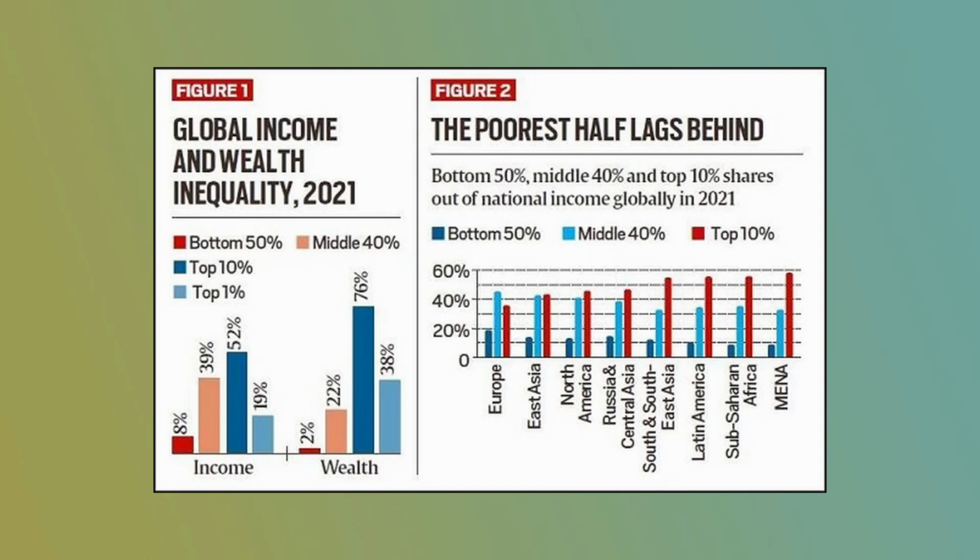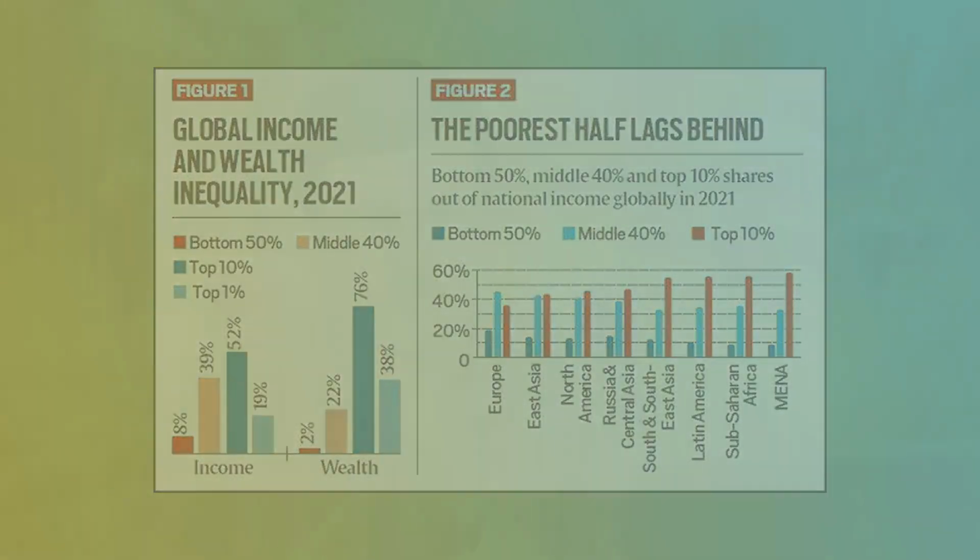What is the extent of inequality? This extent of inequality really surprises us. The rich 10% of the global population own 76% of the total wealth, whereas the bottom 50% only own 2% of the total wealth.